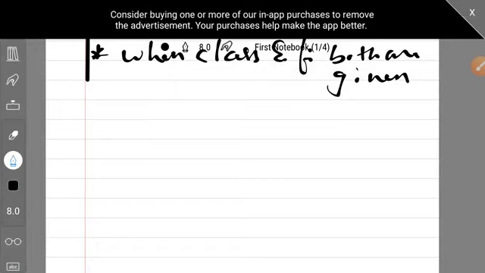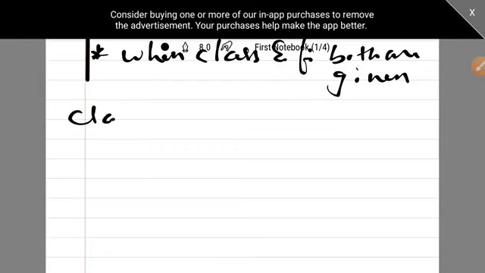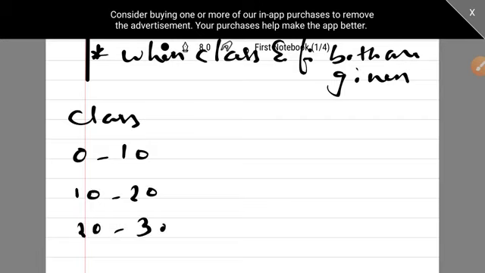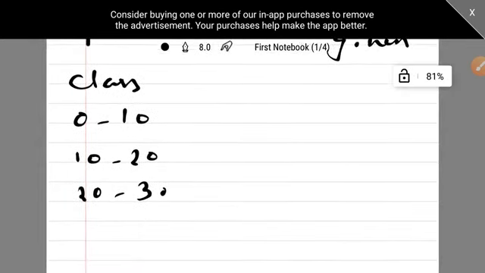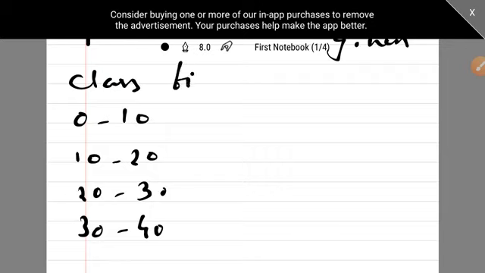Let's take an example. Say for example there is a class, 0 to 10, 10 to 20, 20 to 30, and 30 to 40. For example this type of classes is given and frequency is given.